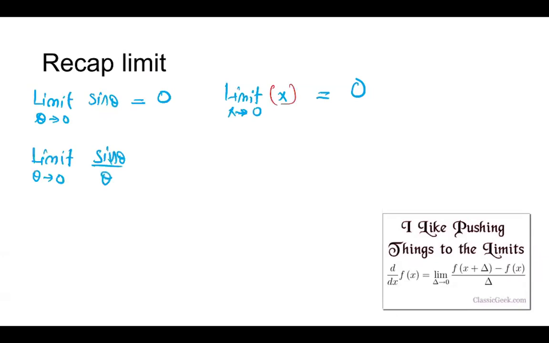If you make another function, for example, sine theta over theta, a fraction or a combination of functions, what do you think the answer is going to be? As you know from the above, once you apply the limit, the top will become 0, right? But the bottom will also become 0. Sine 0 is 0 and theta is also 0. So what is this thing?